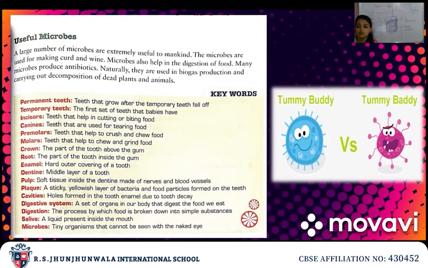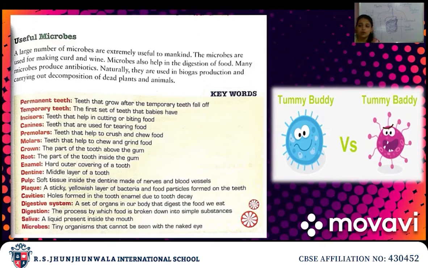Understood? So a large number of microbes are useful to mankind. These microbes are used for making curd and wine. In microbes there are bacteria and all. There are some good bacteria that are present in probiotics. Then for the formation of curd and wine, we use the good microbes. In this way they are useful to us.